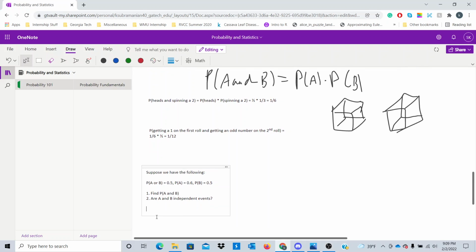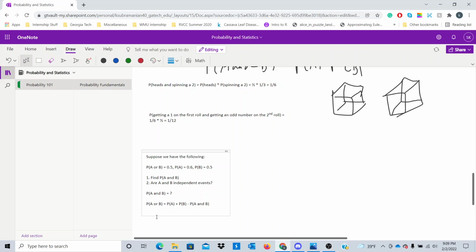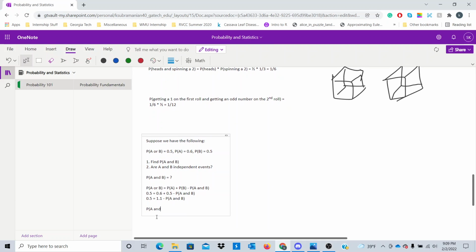So let's check this. We want to find the probability of A and B, which is what we don't know. We know that the probability of A or B from earlier is the probability of A plus the probability of B minus the probability of A and B. So we know the probability of A or B is 0.5, the probability of A is 0.6, the probability of B is 0.5, and the probability of A and B is what we're trying to solve. So we see that 0.5 equals 1.1 minus the probability of A and B. We find that the probability of A and B from doing this algebra is 0.6, right?